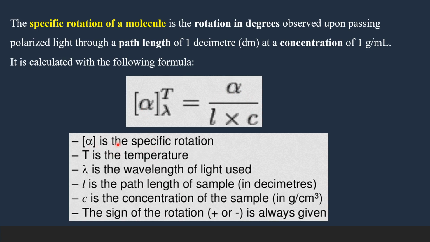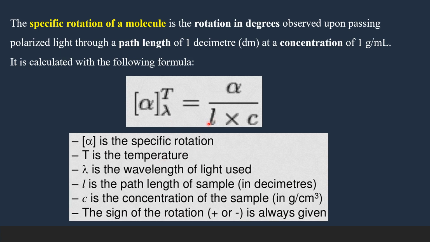So alpha within the square bracket is called specific rotation. T, because the specific rotation also changes with the temperature. So whenever you give the specific rotation, you have to mention the temperature here, and normally we make use of 25 degrees centigrade or 298 Kelvin, and this is the wavelength of the light, lambda, and very often you will find a capital D here that represents the sodium D line with a wavelength of 589 nanometers.